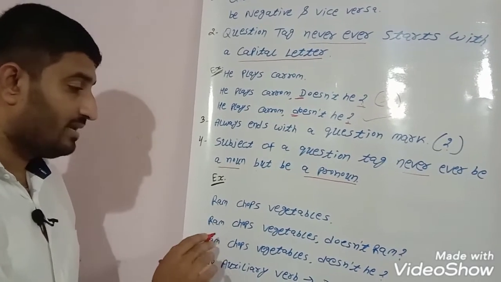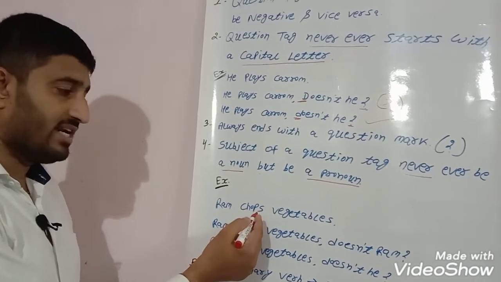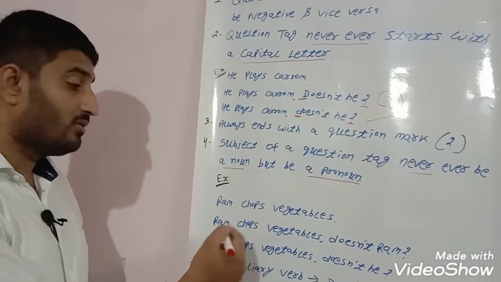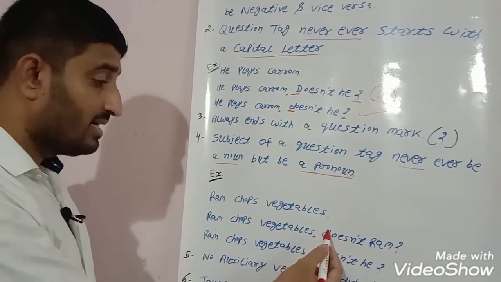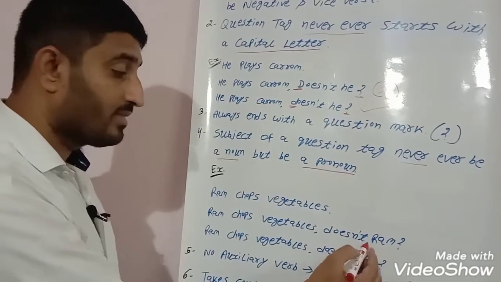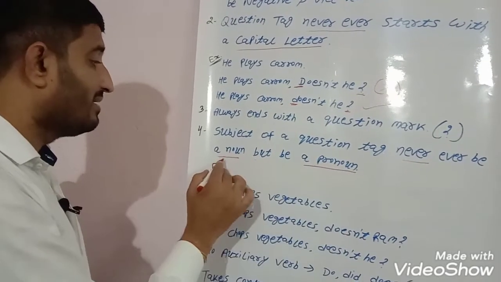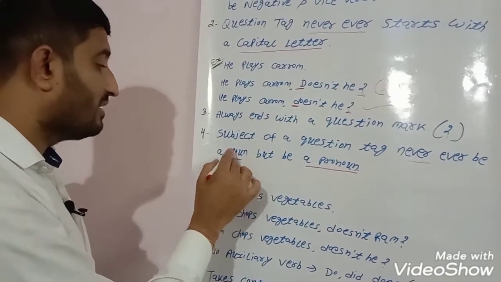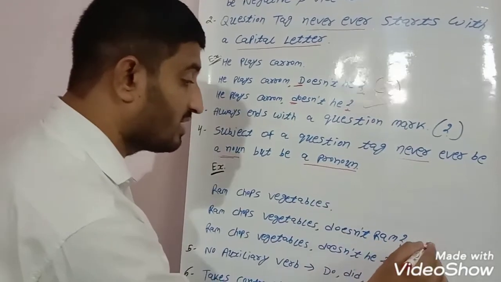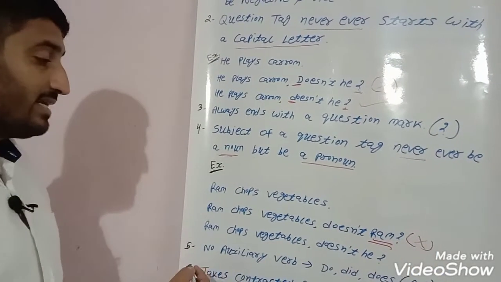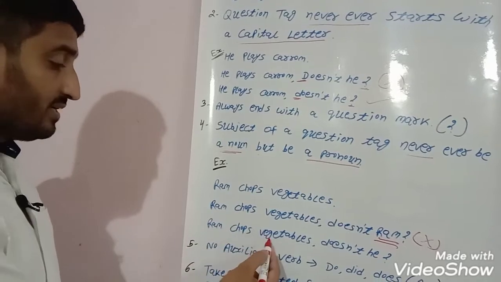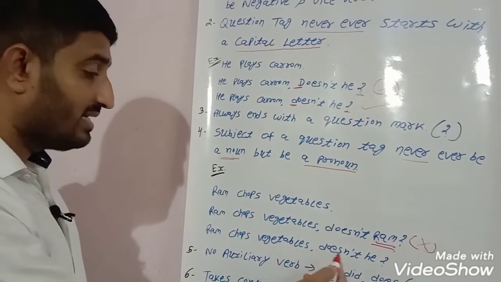This is a positive sentence, and we have to convert it into a question tag. Ram chops vegetables, comma, doesn't Ram? Our point is it is never a noun but a pronoun, so this is a wrong sentence because we are using Ram. The correct sentence will be Ram chops vegetables, comma, doesn't he?